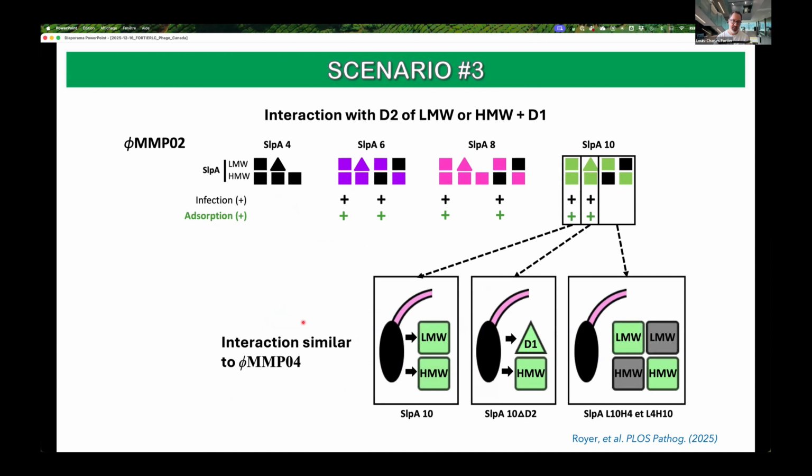And for type 10, the phage binds to the wild type isoform and the D2 deleted form, but when we test the hybrid versions, we don't have any adsorption or infection. So this phage seems to require the high molecular weight and probably the D1 part of the low molecular weight fragment from that SLPA.